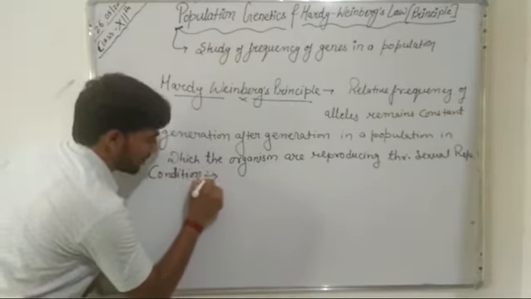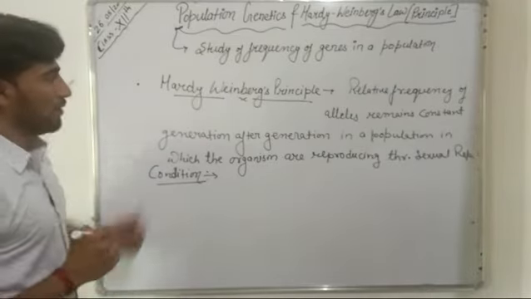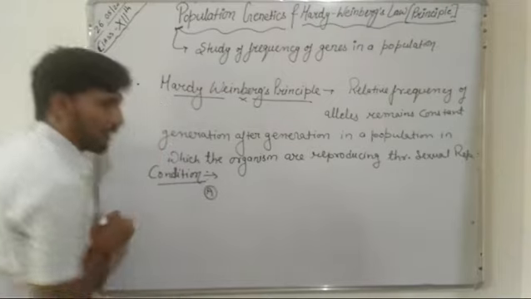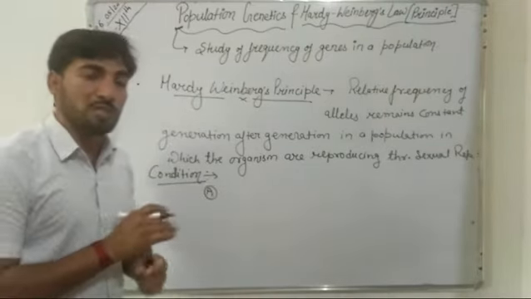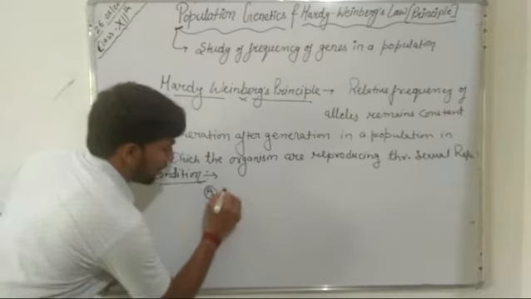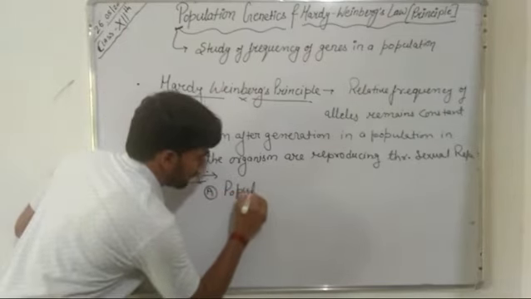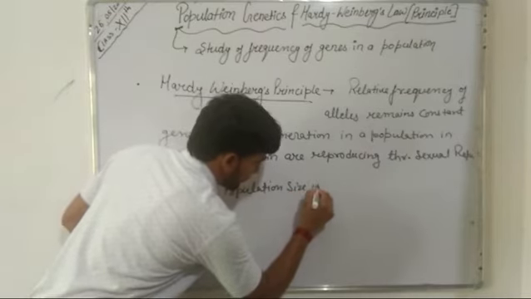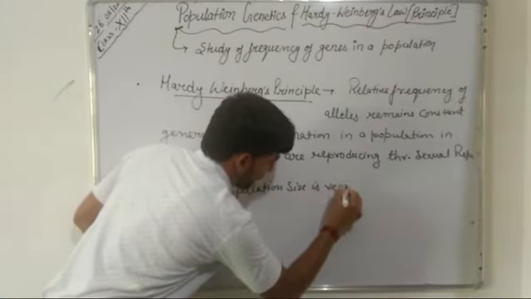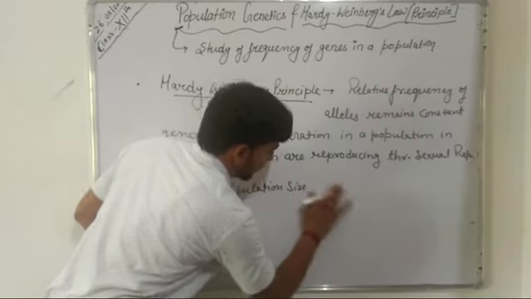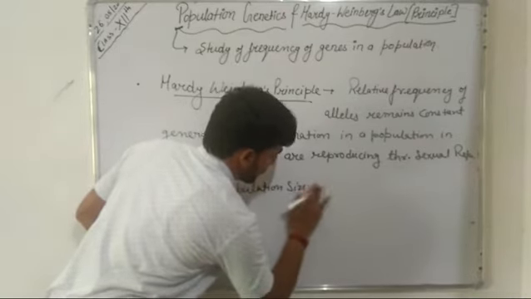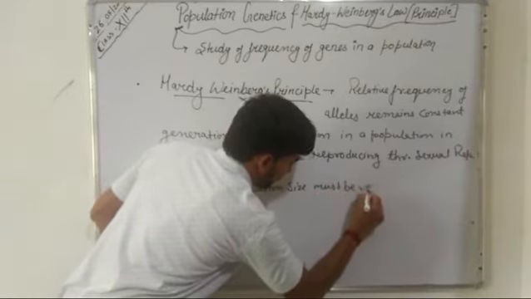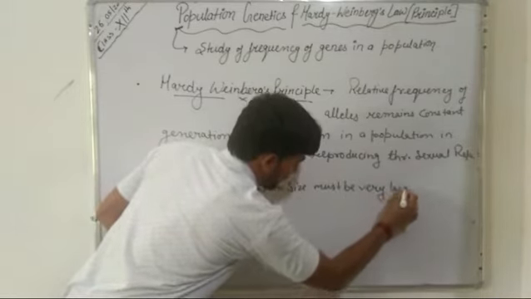The first condition which must be fulfilled for Hardy-Weinberg's principle is that the population size must be very large.